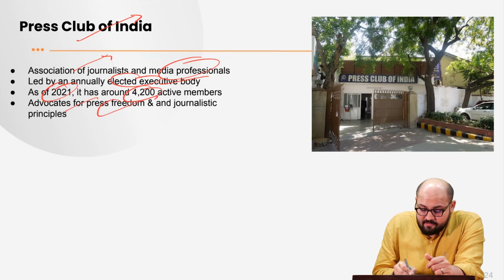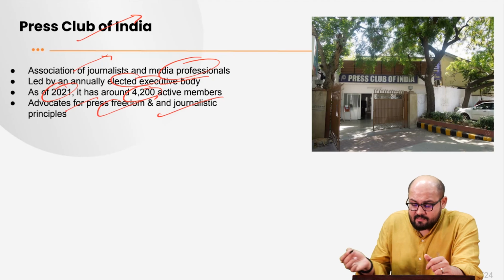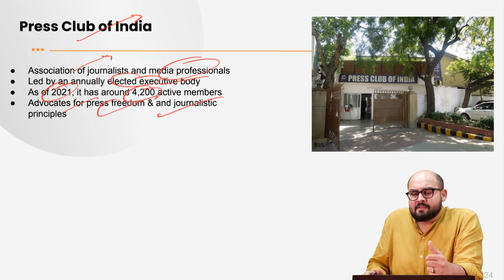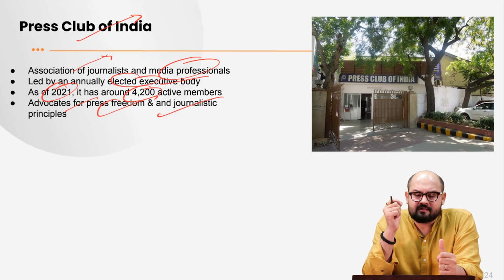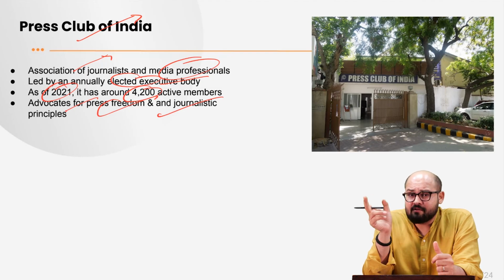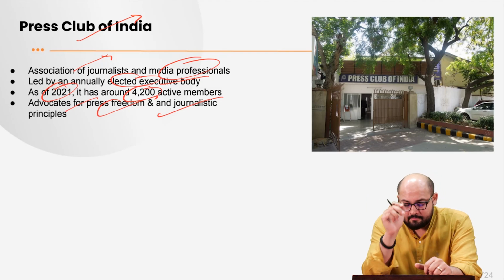So it advocates for press freedom and journalistic principles. It is located in New Delhi. See, UPSC has been in the habit of asking questions related to these bodies, however small they are, but they are important for the exam.